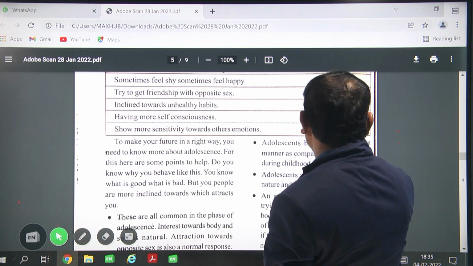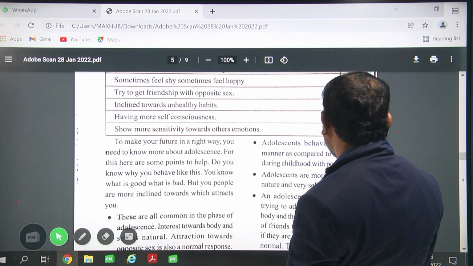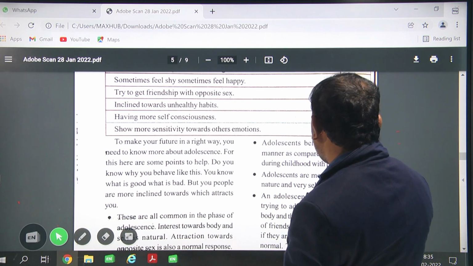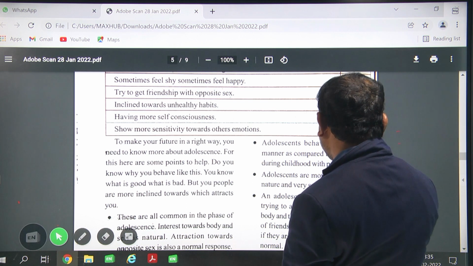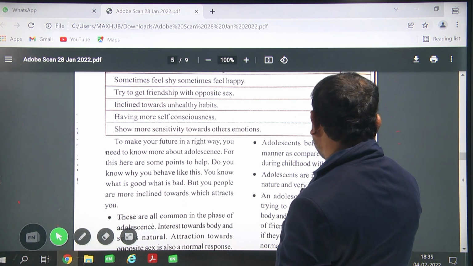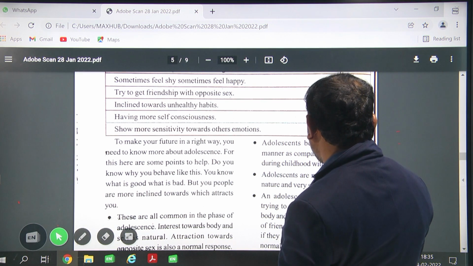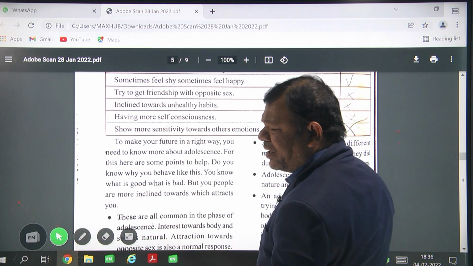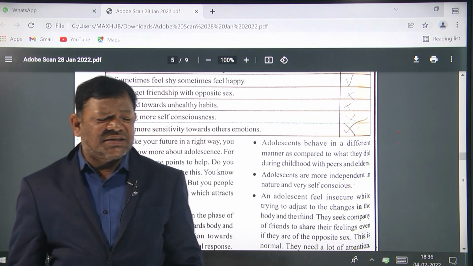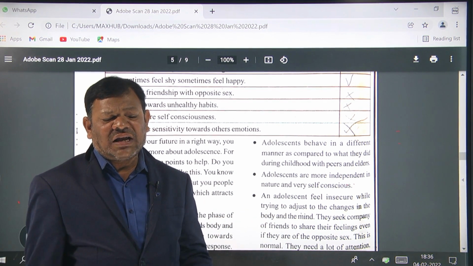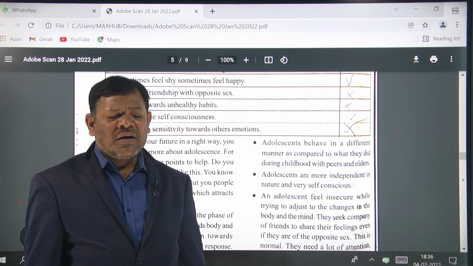Adolescents behave in a different manner compared to what they did during childhood with peers and elders. Adolescents are more independent in nature and very self-conscious. An adolescent feels insecure while trying to adjust to the changes in the body and the mind. So these are common changes, common to everyone. Don't feel insecure.